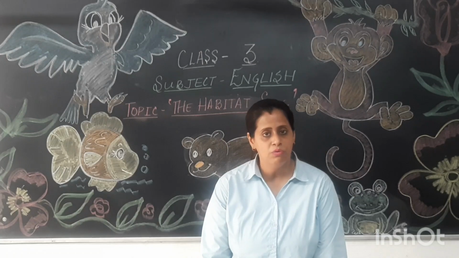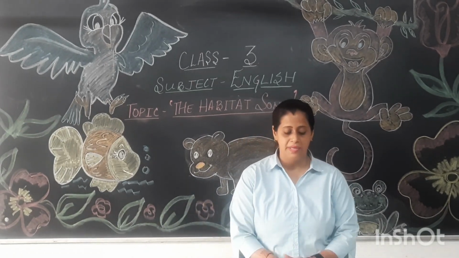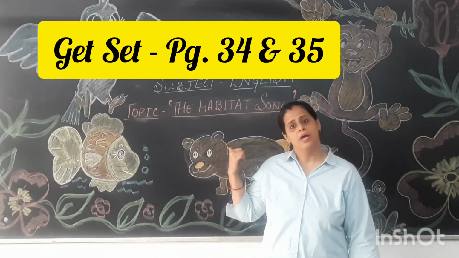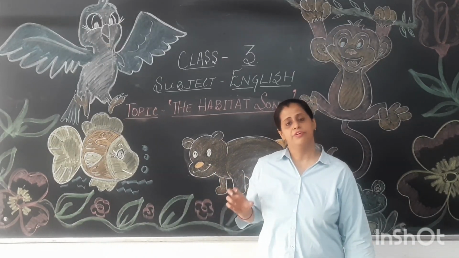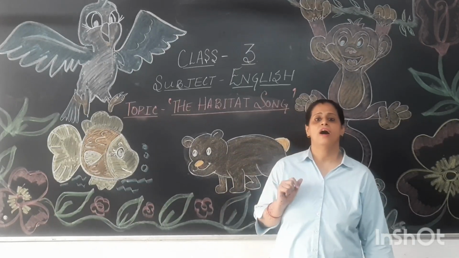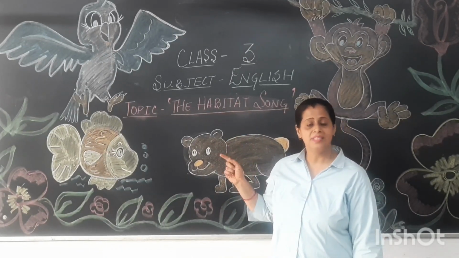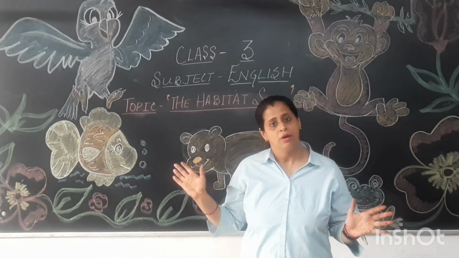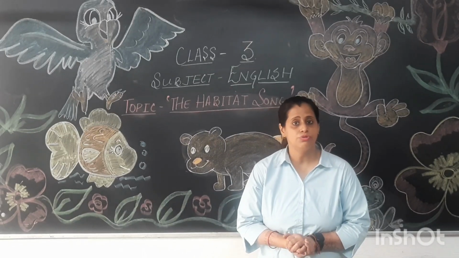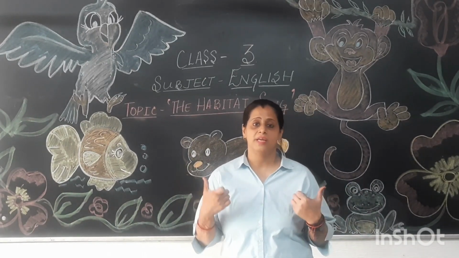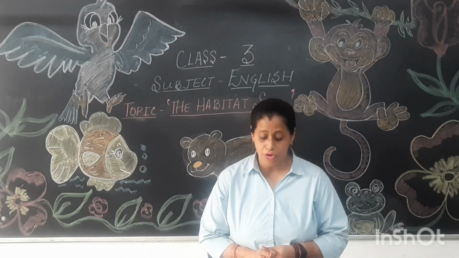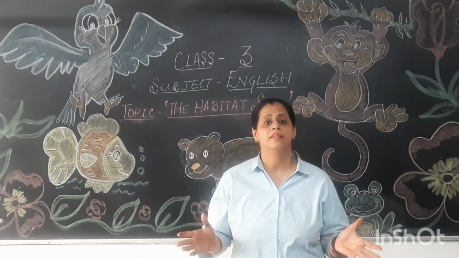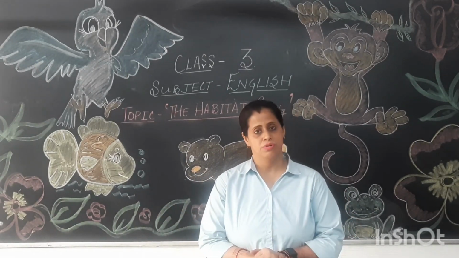So now for your homework children, you have to complete Get Set on page number 34. You know what kind of animals live in different kinds of habitats. You have to draw different kinds of habitats in these pictures and then you have to color them beautifully. Alright, this is a nice task for you to do. You can take help from your parents as well. So you can draw the pictures of different kinds of animals of these habitats and color them accordingly very beautifully.